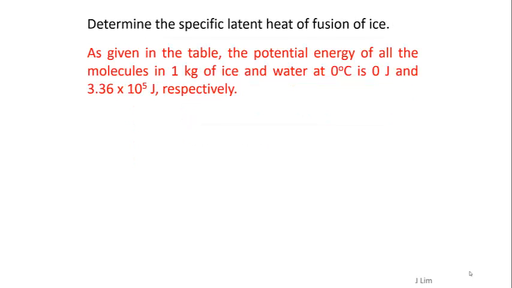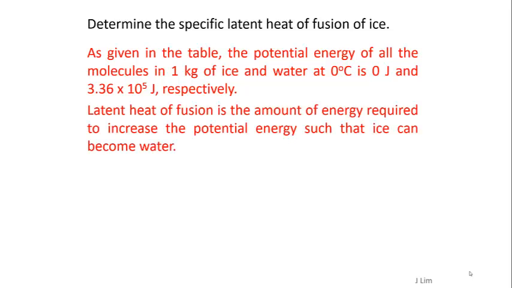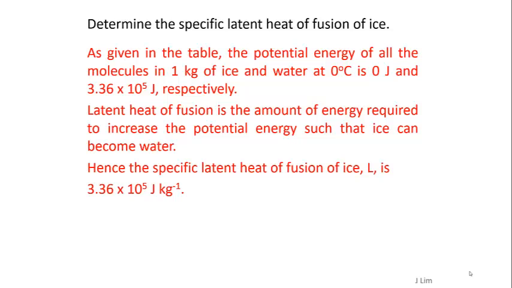As given in the table, the potential energy of all the molecules in 1 kg of ice and water at 0 degrees Celsius is 0 joules and 3.36 times 10 to the power of 5 joules respectively. Latent heat of fusion is the amount of energy required to increase the potential energy such that ice can become water. Hence, the specific latent heat of fusion of ice, L, is 3.36 times 10 to the power of 5 joules